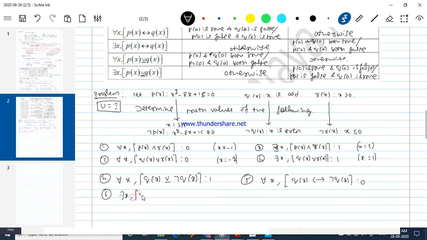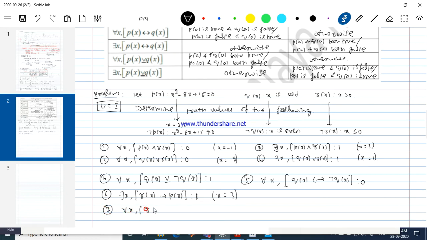There exists X, R of X implies P of X. R of X is what? X greater than 0. Okay, very good. So it is a true statement. For that one I can give an example. Very good. Your answer is fine. X is equal to 3. You can also consider X is equal to 5. Good. Okay, next.